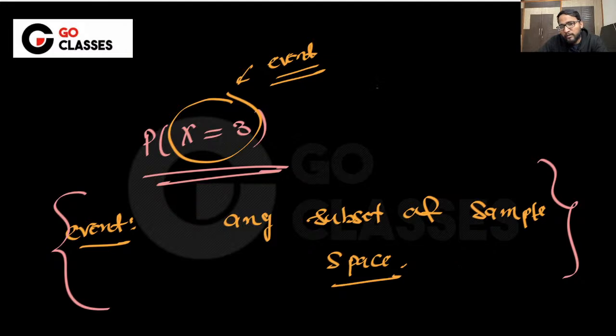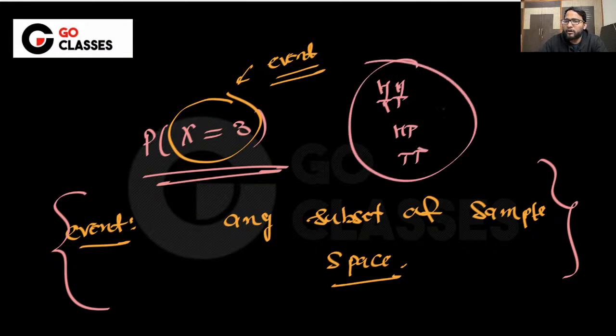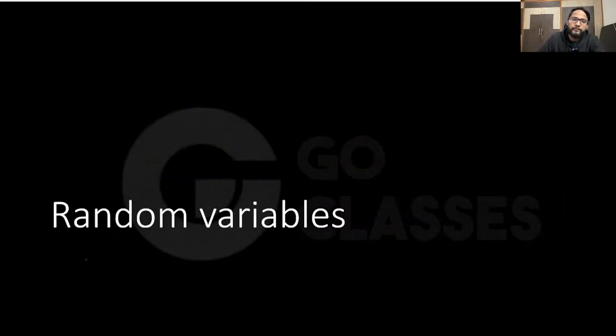You collect all possible outcomes, head, tail, maybe head-tail, head-tail, anyway, you collect all possible outcomes, and then you take the subsets of this, and this is called an event. Yeah, cool. Now let's just continue with the random variable. For now, let me know if the basic definitions are clear or not, and then we can continue with the random variable. So basics we have covered.